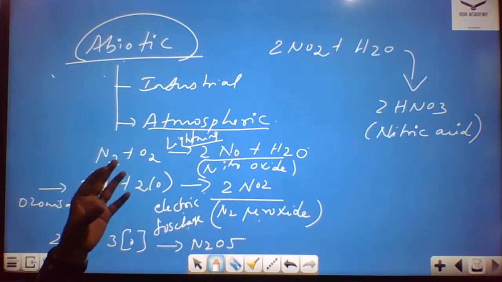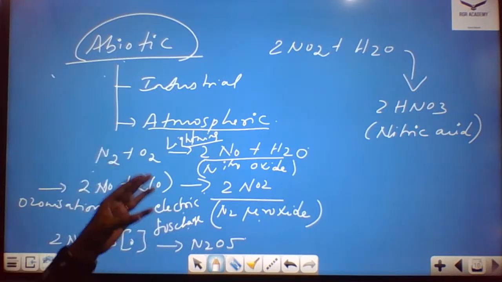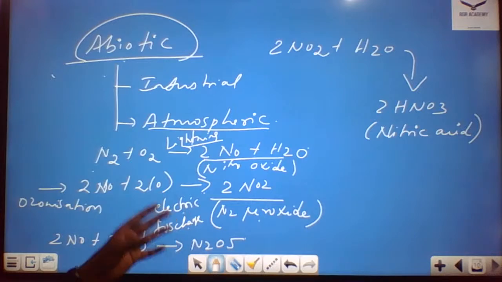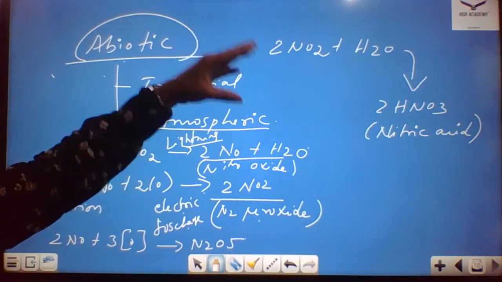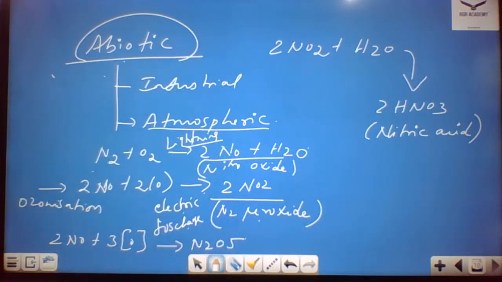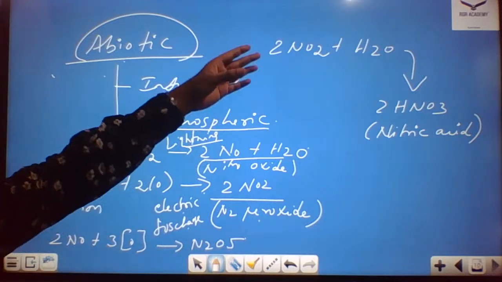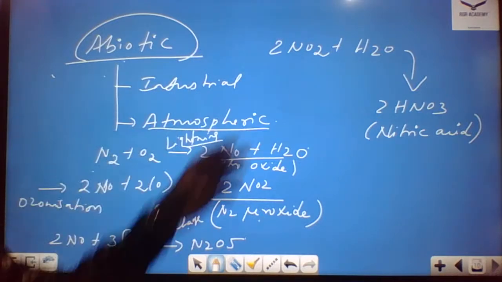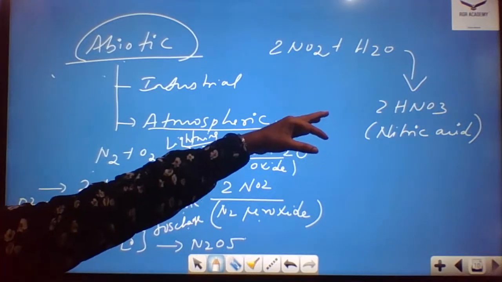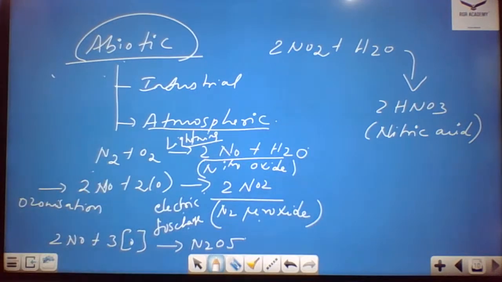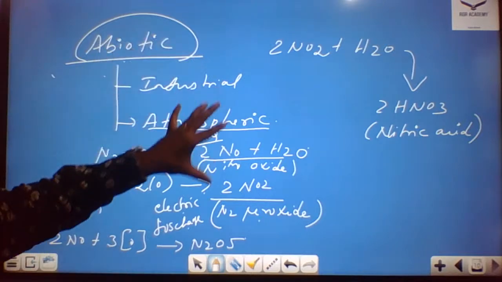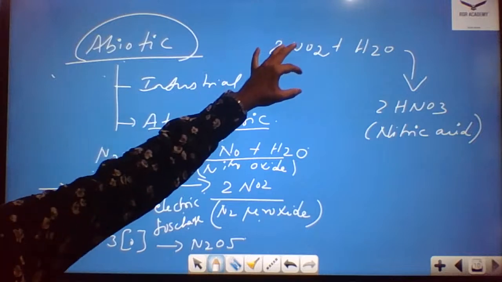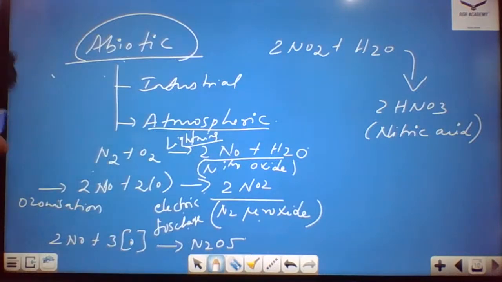Now the nitrogen oxides react with the water, and nitrous acid and nitric acid are formed. 2NO2 combines with H2O, which gives rise to HNO2 and HNO3. This N2O5 combines with water molecules and gives rise to 2HNO3, which we call nitric acid. So this is what you could see here. Okay, fine.